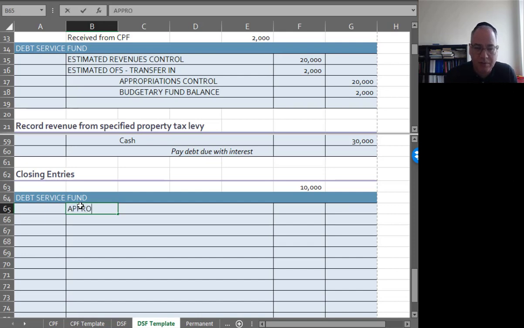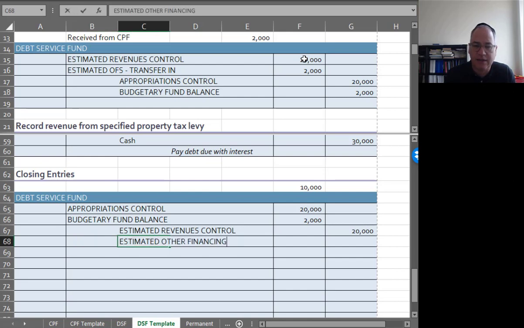So I'm going to debit appropriations control for 20,000, debit budgetary fund balance for 2,000. I'm going to credit estimated revenues control for 20,000, and I'm going to credit estimated other financing uses transfer in, I'm spelling it all out for you, $2,000. And that's going to reverse the budgetary entry.